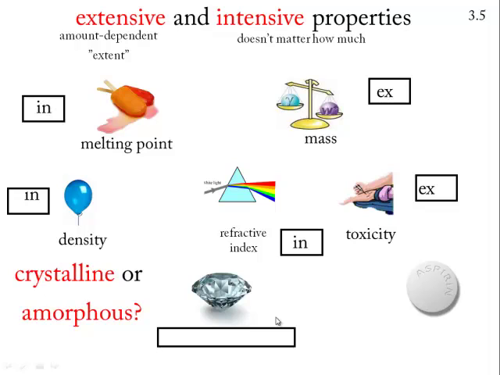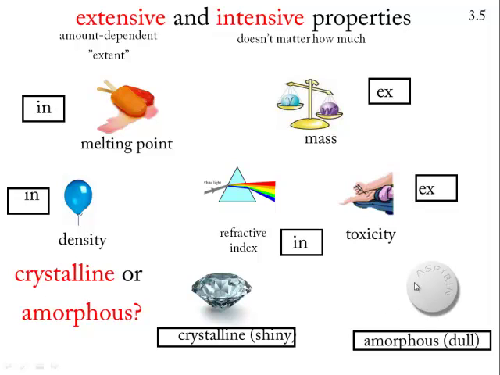Crystalline, amorphous. Crystalline simply means shiny. Amorphous means not shiny. So, diamonds are crystalline. Aspirin or other sorts of white powder, typically baking soda, for example, are not shiny. They are amorphous. Note that a crystalline substance is almost always of a higher purity than an amorphous substance.